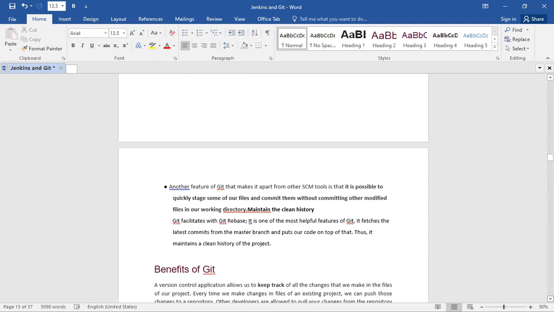Maintain a clean history. Git facilitates this with Git rebase. It is one of the most helpful features of Git. It fetches the latest commits from the master branch and puts our code on top of that. Thus, it maintains a clean history of the project.